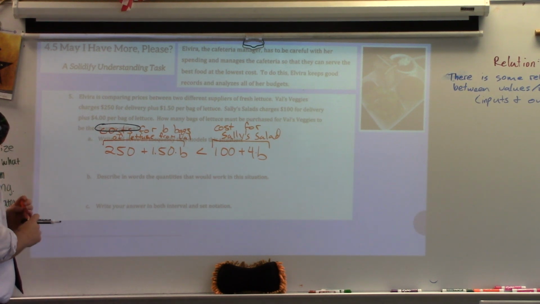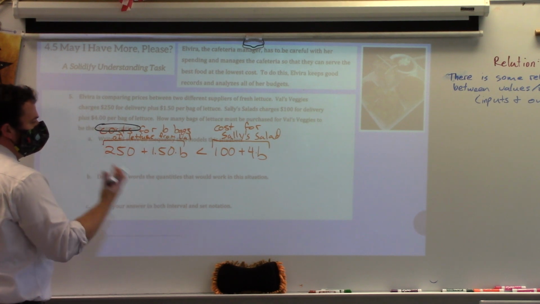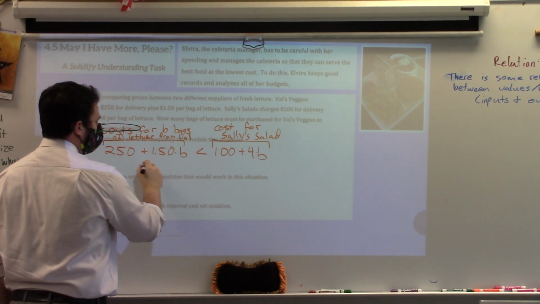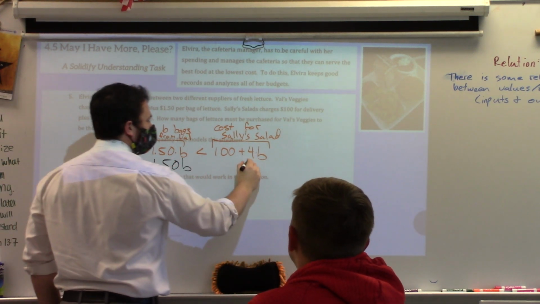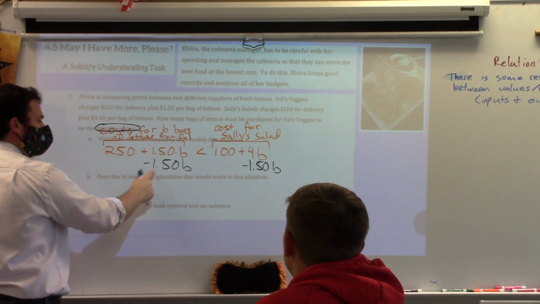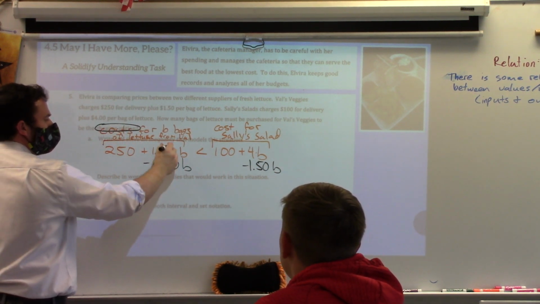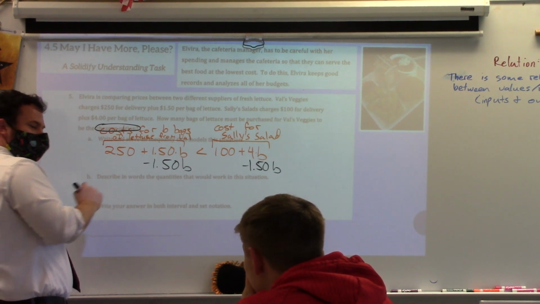All right. Now, most of us are pretty good on solving. Again, the first step, and actually there's multiple steps we could take first, but one thing we can do is subtract 1.5b. Do that with a like term over here, because what is 1.5b minus 1.5b? 0.